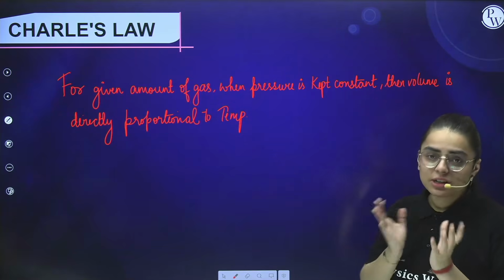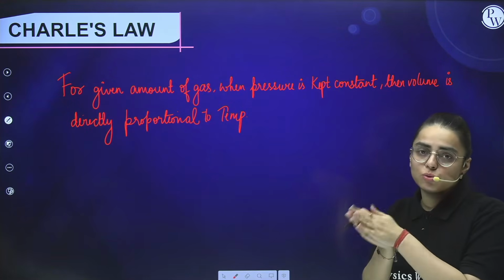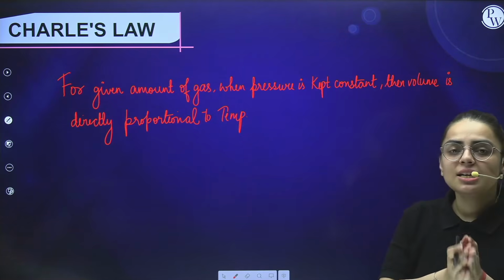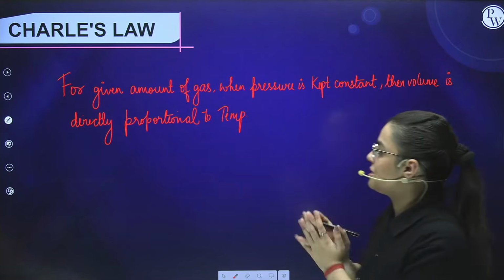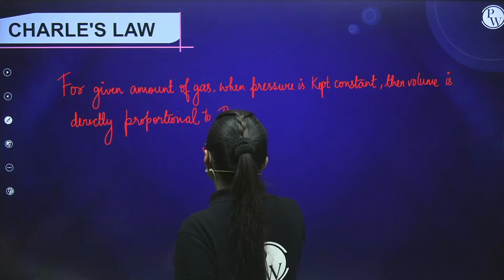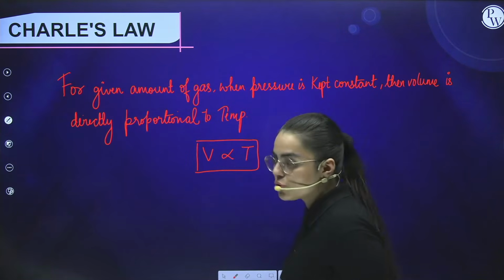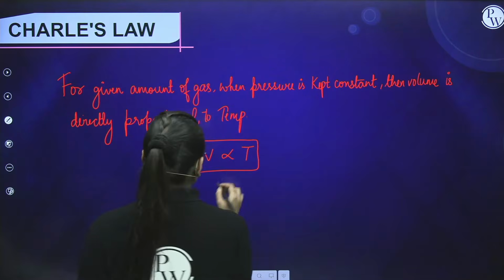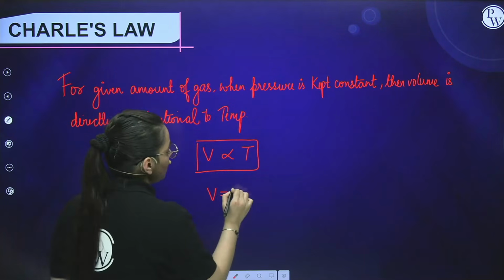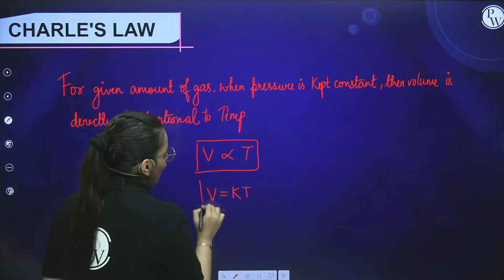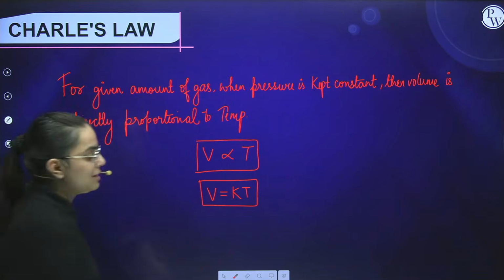So this is a different kind of situation. Do not get confused between both of these because these laws are very important. Now students, let us see. I am saying volume is directly proportional to temperature. To get rid of the proportionality sign, I am going to write a proportionality constant K. So I am getting V is equal to KT, right?